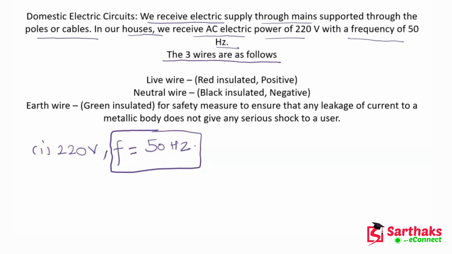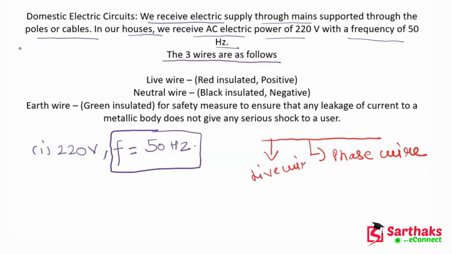The first wire is the live wire. Let me show you the wire. Let me change the color. This is a red color wire, and you can also call it phase wire. This phase wire is actually a live wire, and current flows in this wire only. There is another wire also, and that is the black wire. This wire is known as the neutral wire.